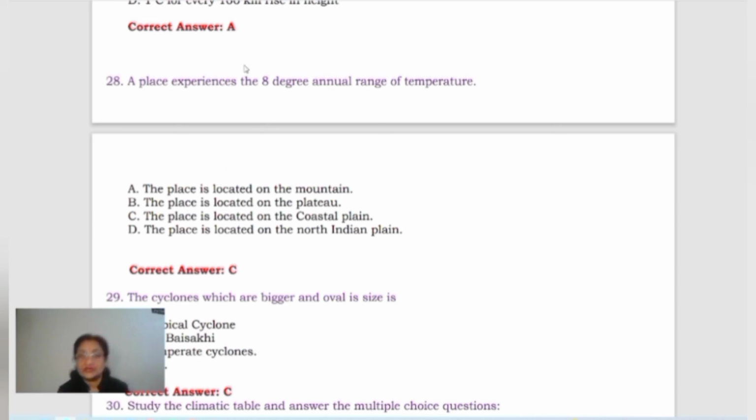If the 8 degree annual range of temperature is there, that means it has got a less range of temperature. And whenever there is low range of temperature at any particular place, that means the place is lying in the coastal area. So now here, out of all these 4 options, C option seems to be the most appropriate answer for this. The place is located on the coastal plains.